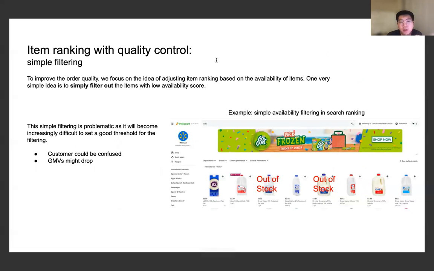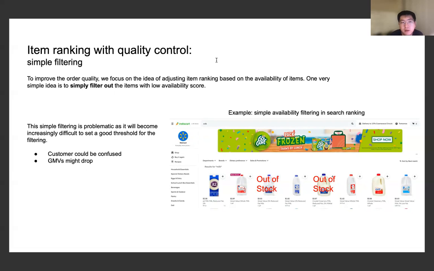To achieve this kind of quality control using item ranking can be quite simple. One way of doing that is simple filtering. Basically, the idea is that we can simply filter out items with low availability scores.